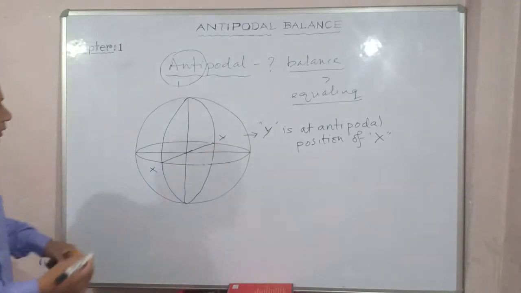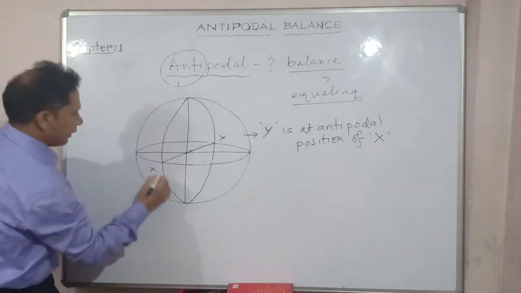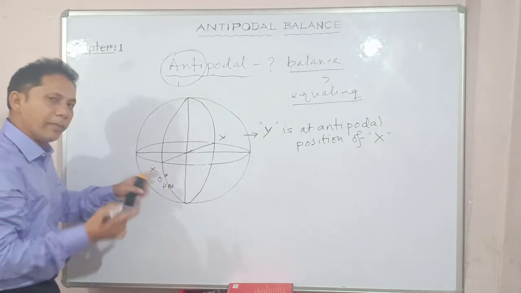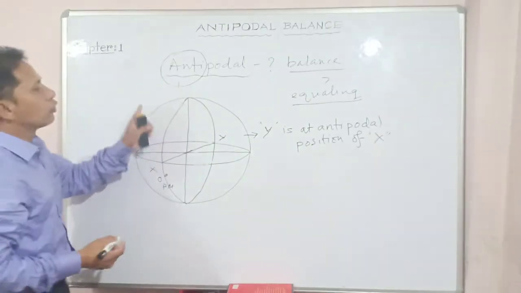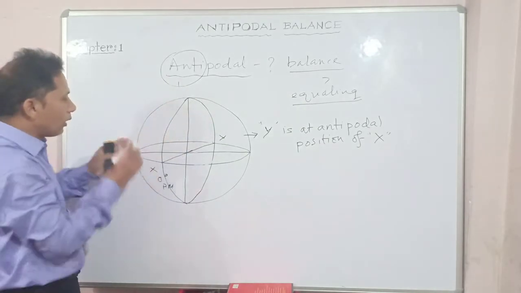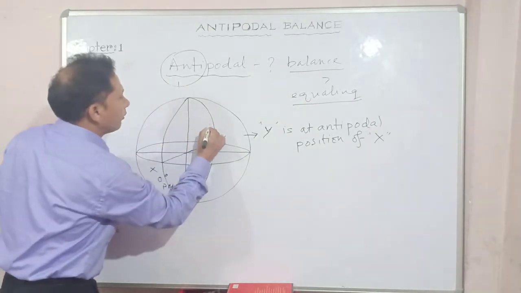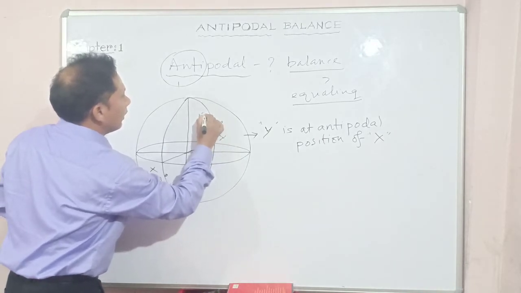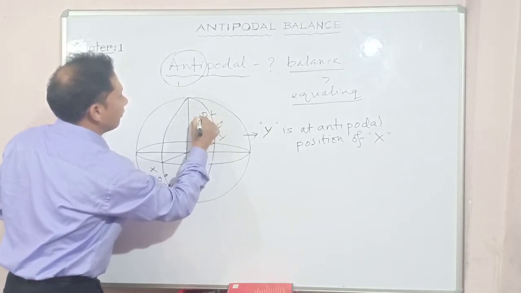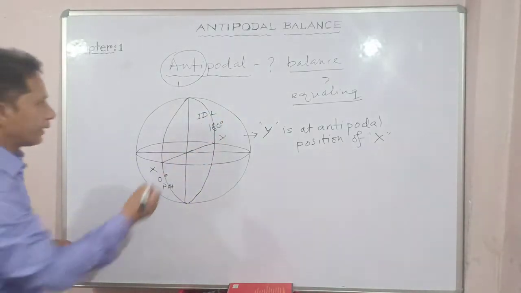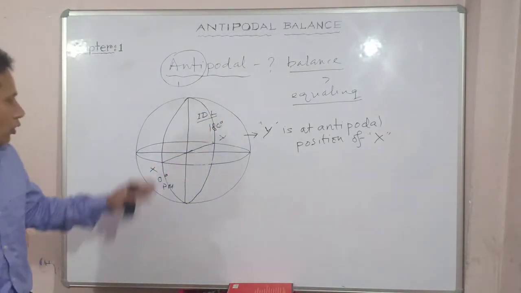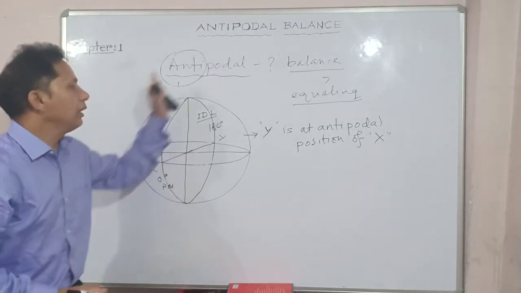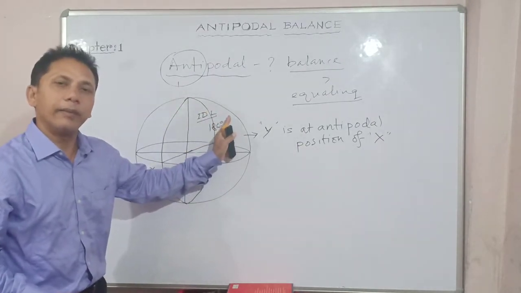Say for instance, if this is 0 degree, the prime meridian, consider this the prime meridian. So what lies opposite the prime meridian on the other hemisphere? It will be 180 degree, the international dateline. You know what the international dateline is. So exactly the antipode of the 0 degree prime meridian will be the 180 degree international dateline, right?